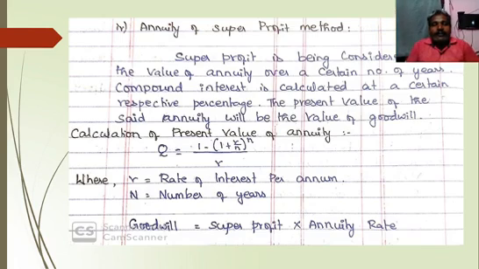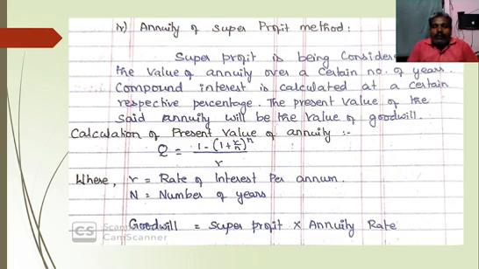Okay, the fourth method is the annuity of super profit method. So super profit is being considered as the value of annuity over a certain number of years. Compound interest is calculated at a certain respective percentage. The present value of the said annuity will be the value of goodwill.